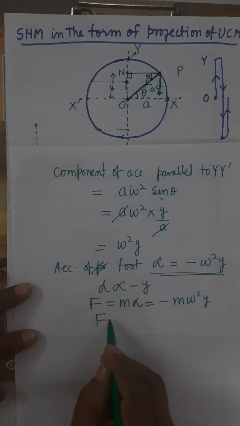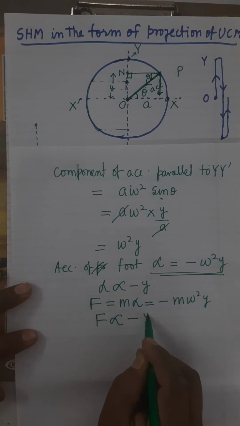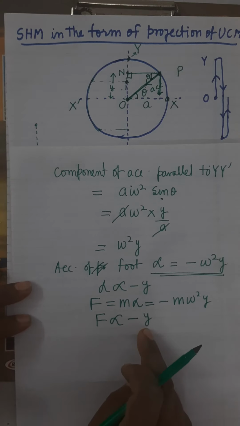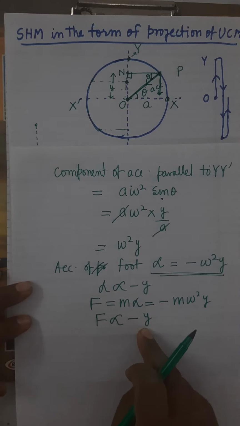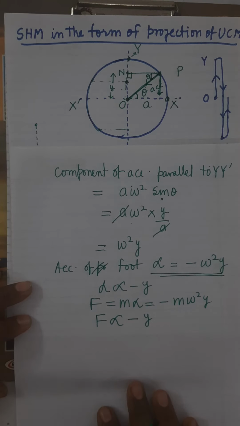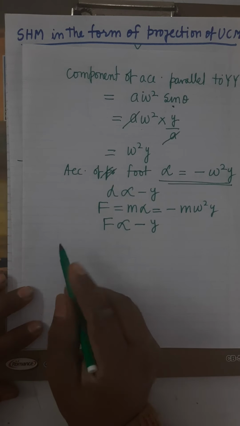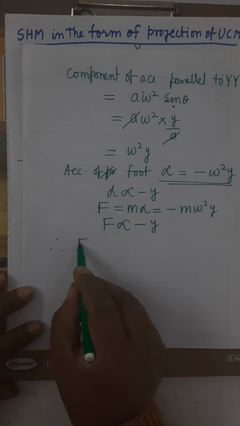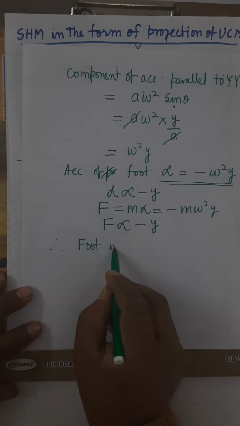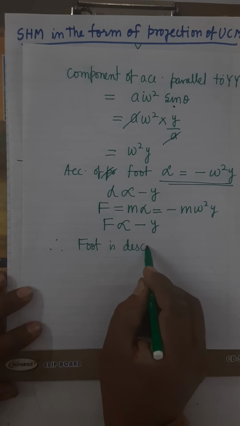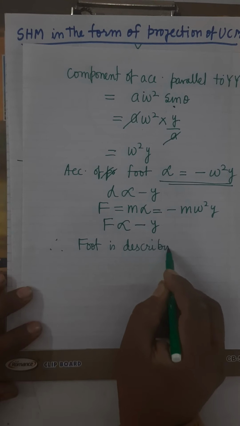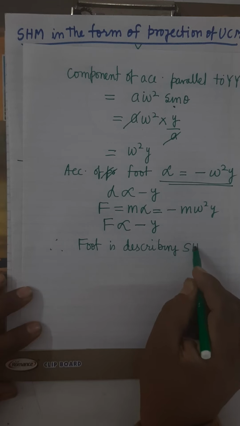That is, the force is also directed towards the mean position and directly proportional to displacement. So this condition is also fulfilled. Therefore, the foot is describing SHM.